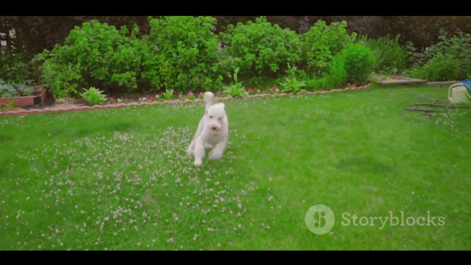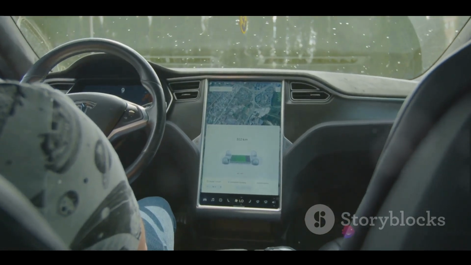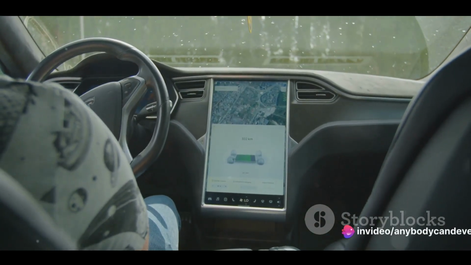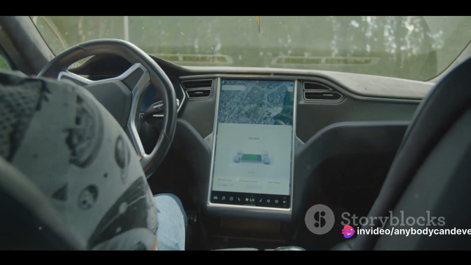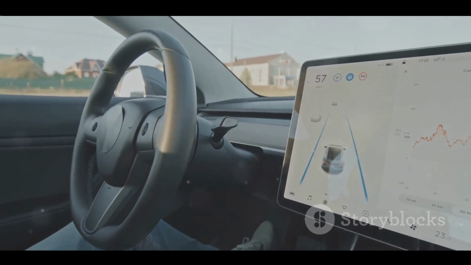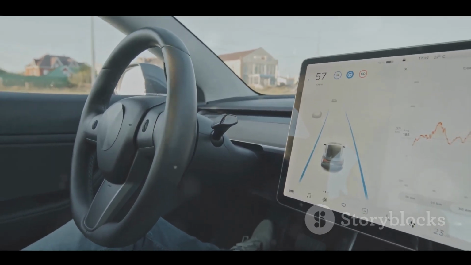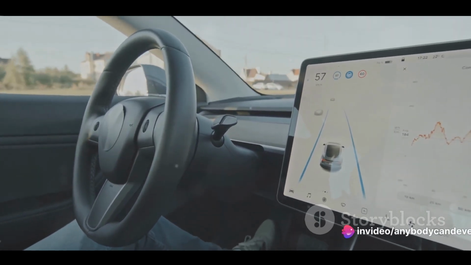Take self-driving cars, for instance. They utilize reinforcement learning to make decisions on the road. The algorithm tries out different actions like changing lanes or adjusting speed and gets feedback, positive for safe maneuvers, negative for risky ones. Over time, the vehicle becomes better at driving, just like a human driver would.